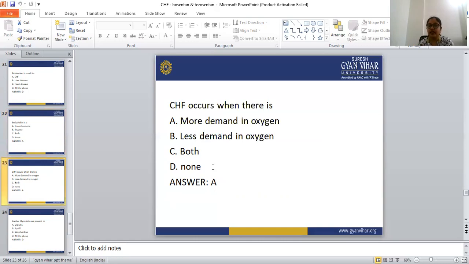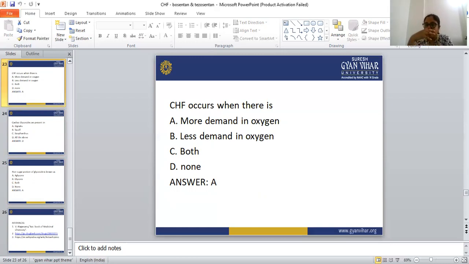CHF occurs when there is more demand for oxygen, less demand for oxygen, both, or none. Congestive heart failure occurs when there is more demand for oxygen, because this is the state when the heart is not able to pump sufficient blood to meet the body's requirement.